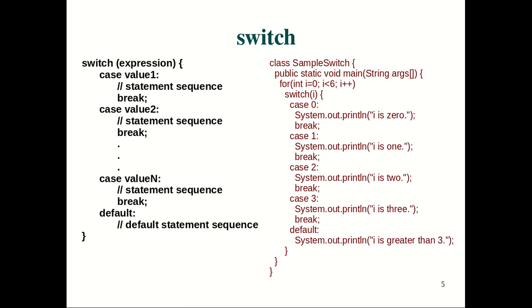So here is an example. You are using a for loop, and depending upon the value you are printing whether I is 0, I is 1, I is 3, and finally for any value of I beyond 3, you are printing I is greater than 3. I think this runs till 5. So for 4 and 5, it is going to print the System.out line twice, I is greater than 3. Otherwise, it is going to print 0, 1, 2, 3, then greater than 3 twice. So that's how it is going to print.